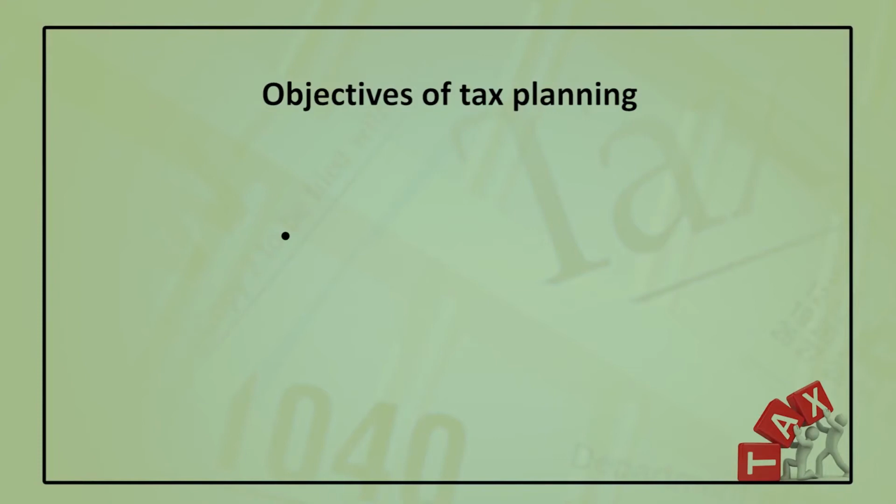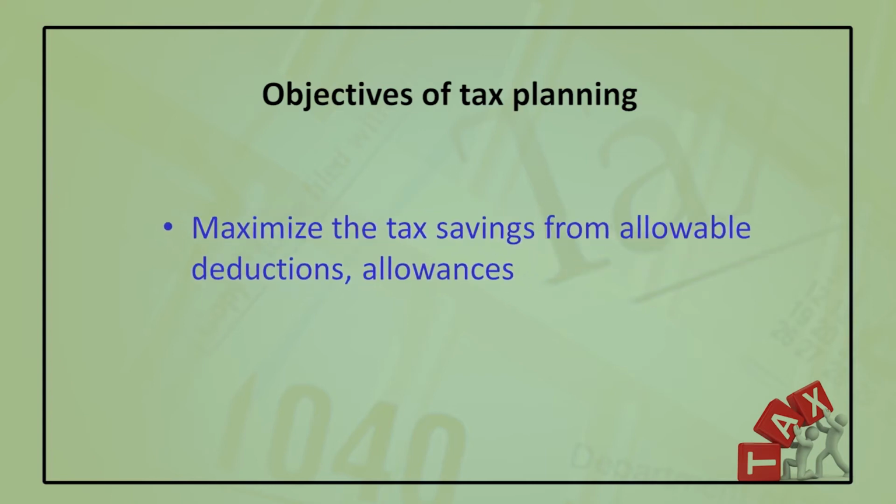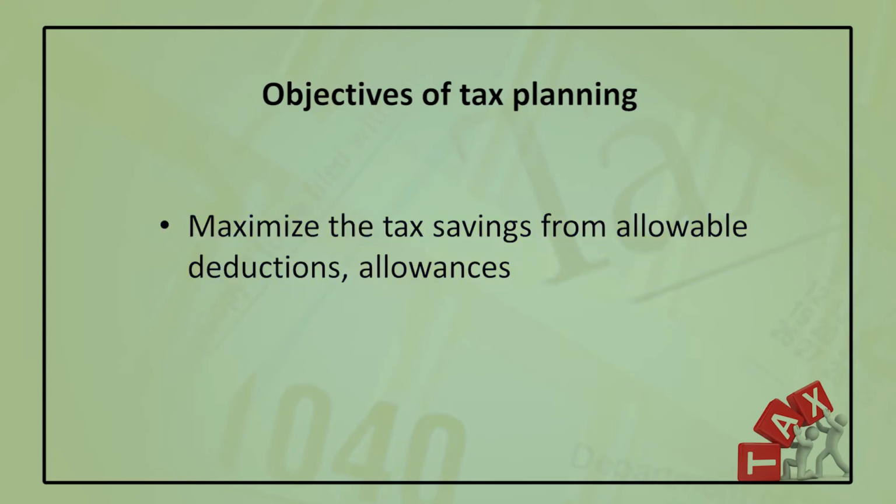The objectives we may summarize as lowering the tax liability. This is the main objective of our tax planning, because every assessee tries to get the maximum benefit from his income. So the first objective is to lower the tax liability. If we are able to lower the tax liability, we can maximize our tax savings from the allowable deductions and allowances which have been provided by the Act.